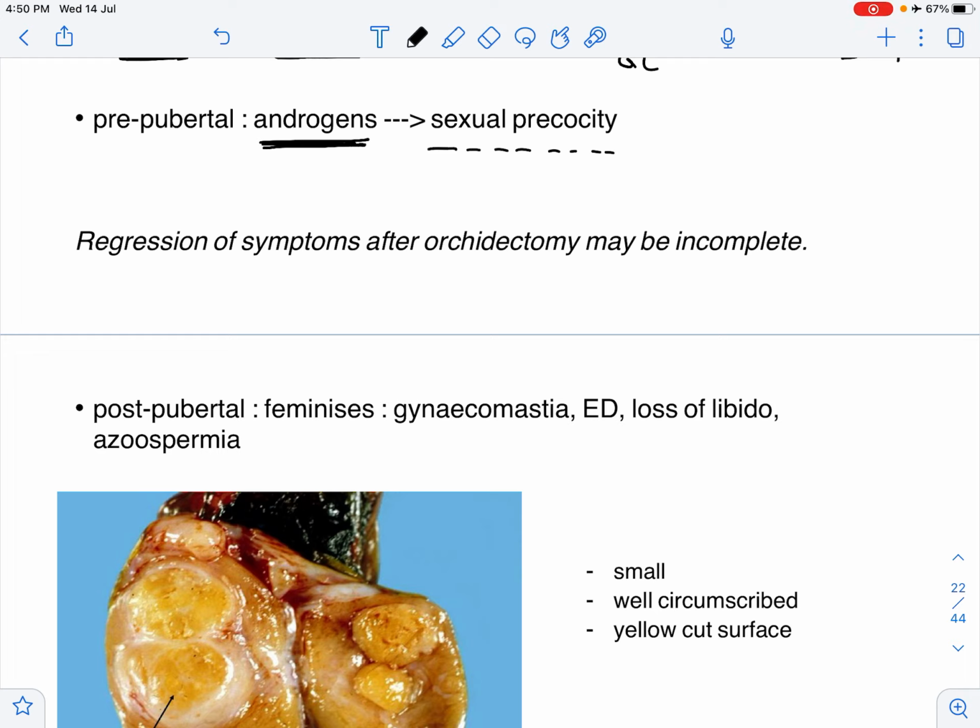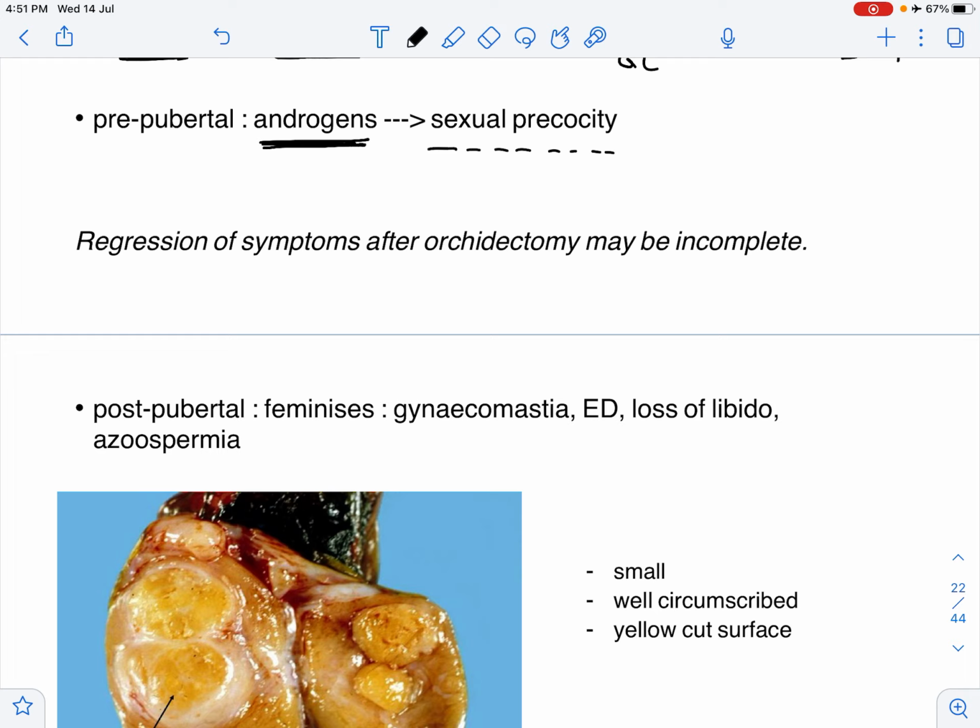Now, when this patient comes to you in the OPD and you want to look for a condition which can explain these symptoms of sexual precocity, you start doing a workup and you realize that it is because of a testicular tumor. So you tell the mother that there's a tumor in the testis, and we may have to do an orchidectomy.